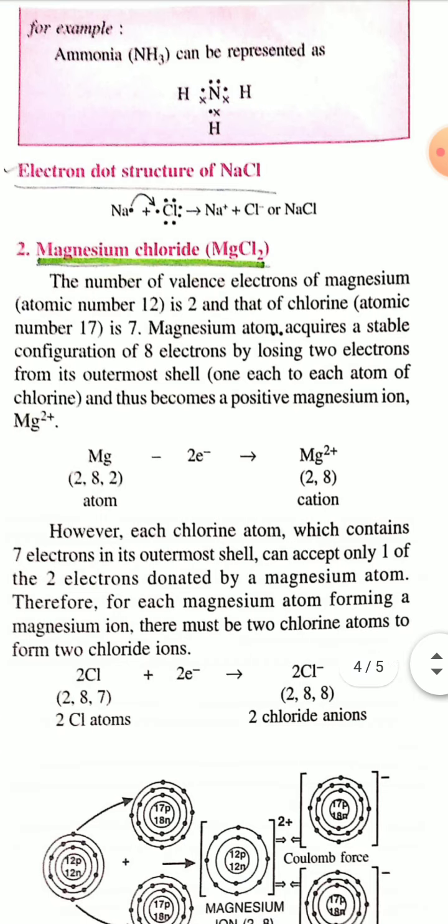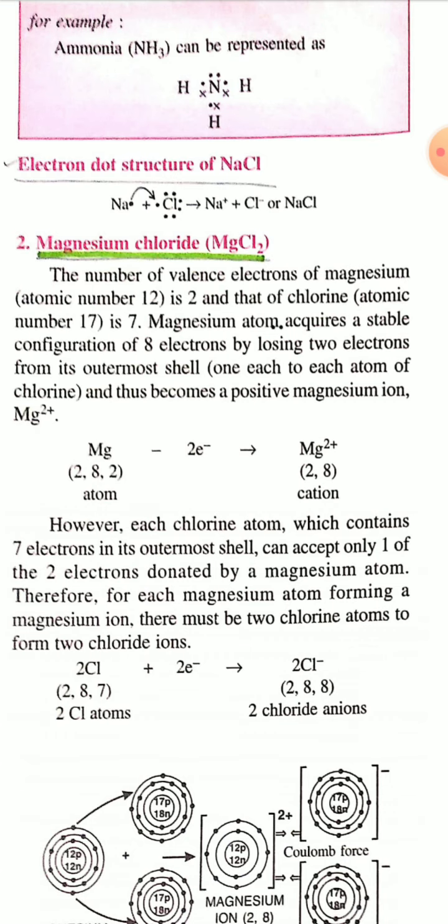So Mg2 plus is more stable than magnesium, because its valence shell is octet filled, with 8 electrons.